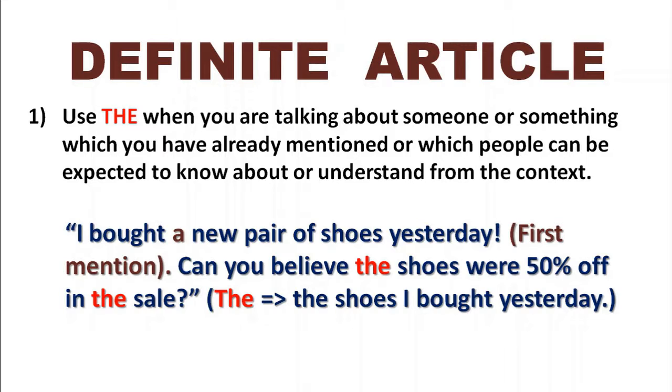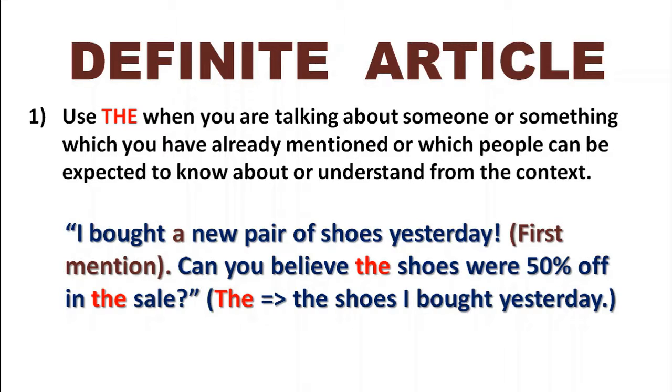Do we know about the sale? Has he mentioned the sale before? No. But here's the point. If you look at it, things we can expect you to know about or understand from the context. So for example, if you go and buy a pair of shoes for 50% off, you can pretty well believe that there was some kind of sale going on. So we don't need to talk about the sale. We assume that you understand that there was a sale going on. That's why we got the shoes for 50% discount.